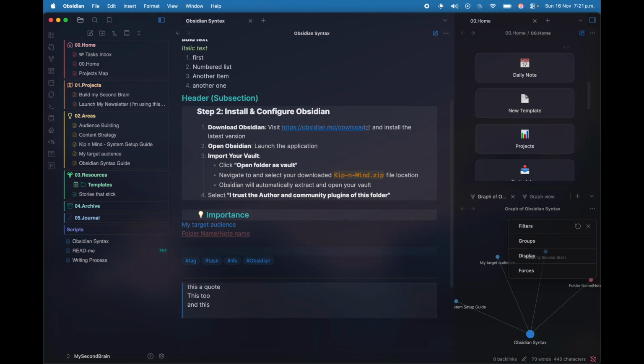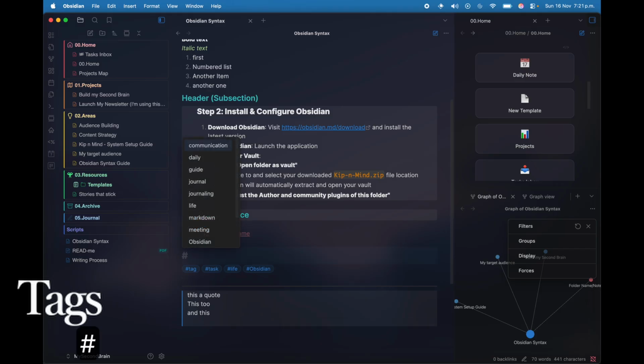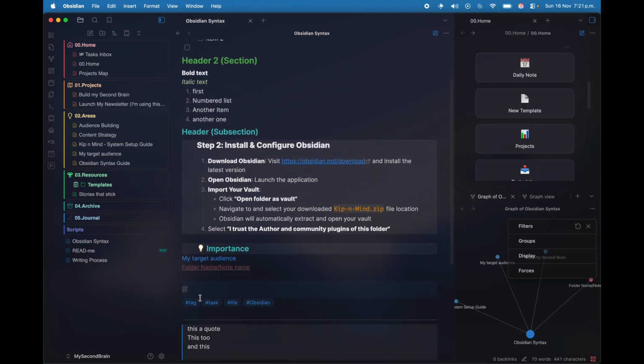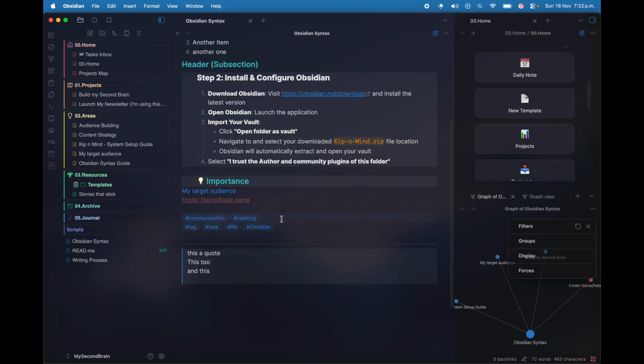Another powerful feature from Obsidian are tags. So the way that you declare tags is by pressing a hash sign. So we have used hashes before, but we will not press space. In this case, we will just go with a tag name. Let's say communication. And you can have different tag categories so that you can filter better and also visualize them in your graph view.